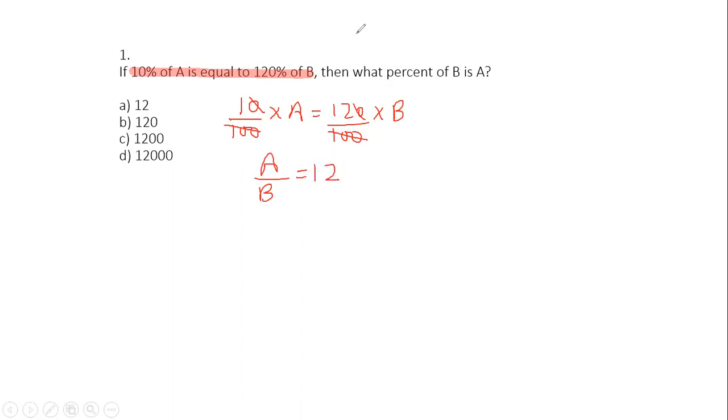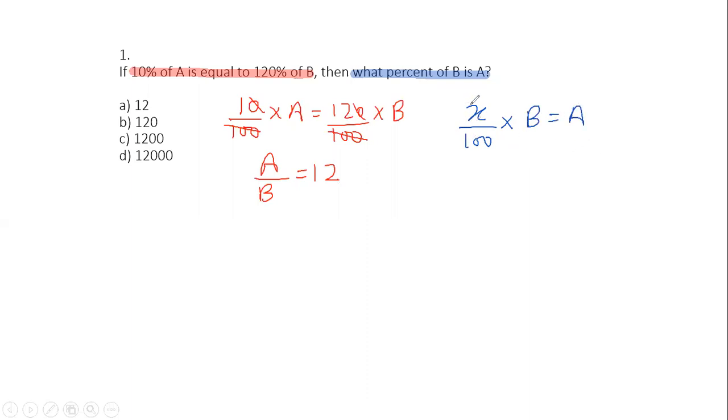Now let's see what the question is actually asking. They are asking, what percent of B is A? So I'll make the second equation also mechanically. What means a variable, let's say X, percent out of 100, of means multiplication, what percent of B is A. So I have written this equation mechanically.